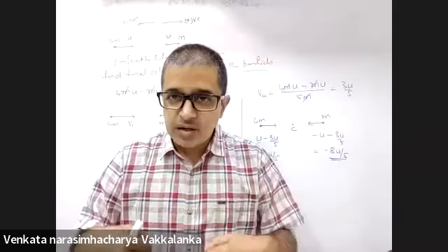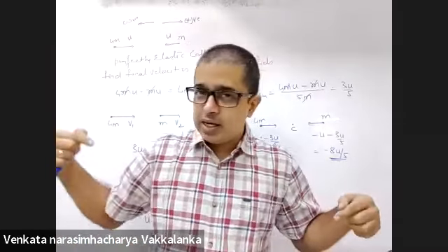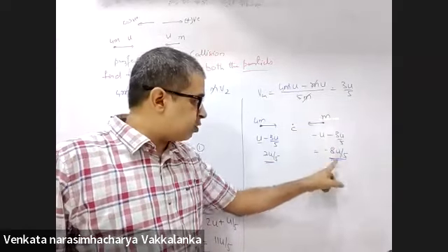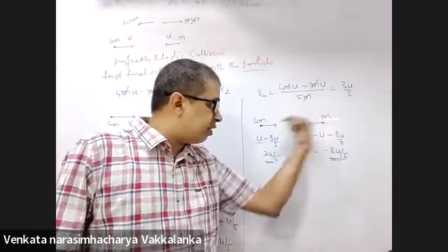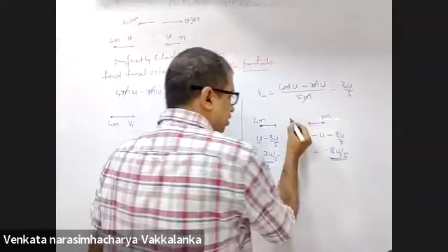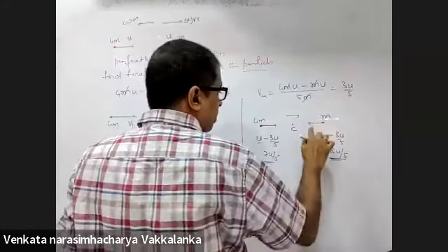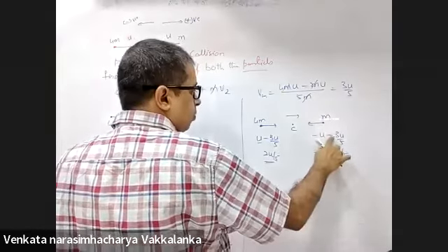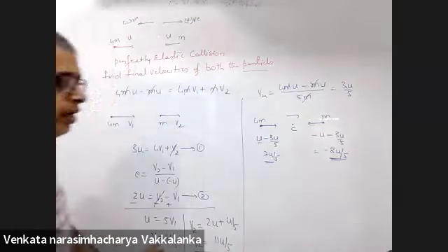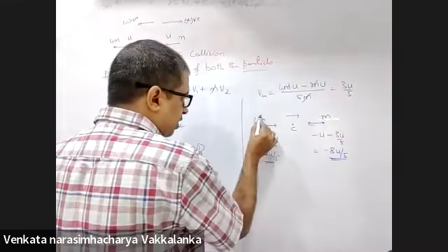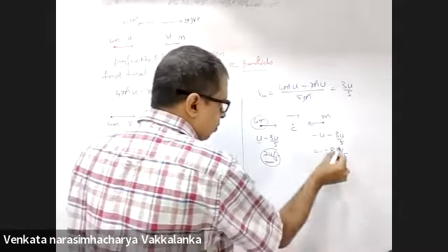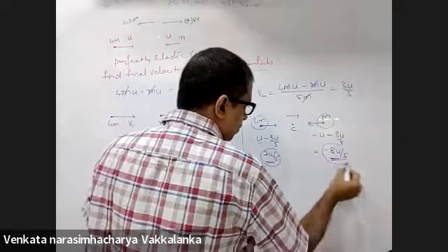So the person standing on the center of mass will feel this particle approaching him with 2u by 5, this particle approaching. Why are you putting negative sign? Opposite direction. Center of mass is moving towards the right with 3u by 5. This is minus u, minus 3u by 5, minus 8u by 5. That means technically 4m is moving with 2u by 5, m is moving with 8u by 5.